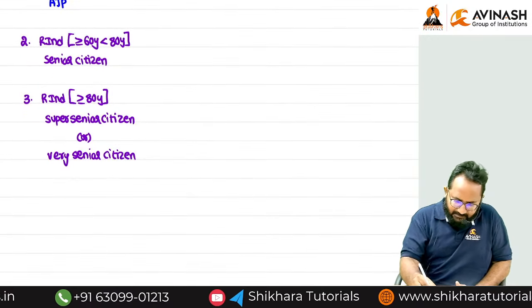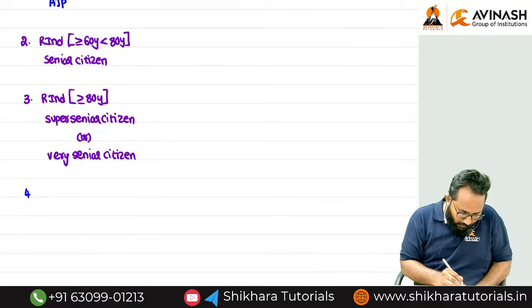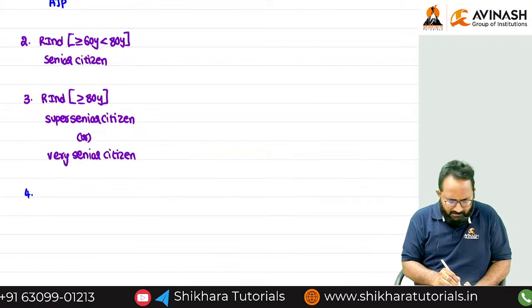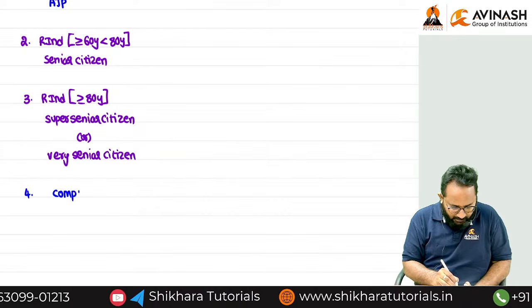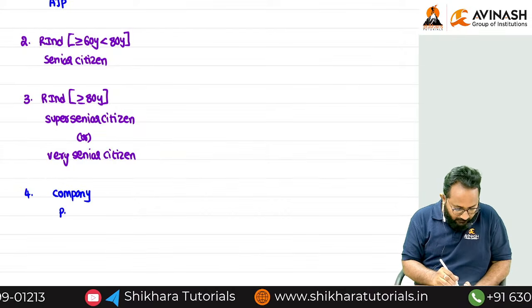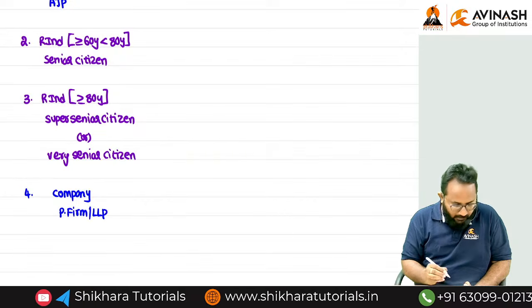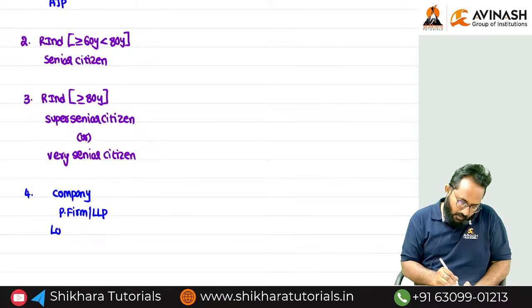Next, please check the person definition and tell me who remains. Company, partnership firm, which includes LLP, then local authority.